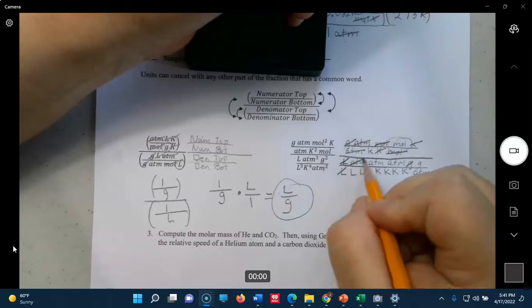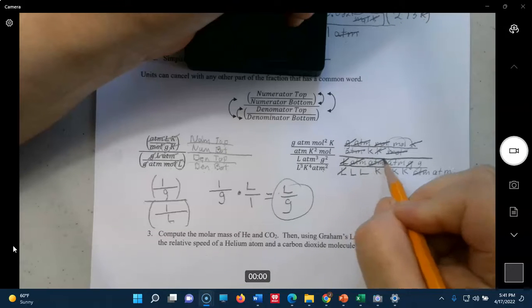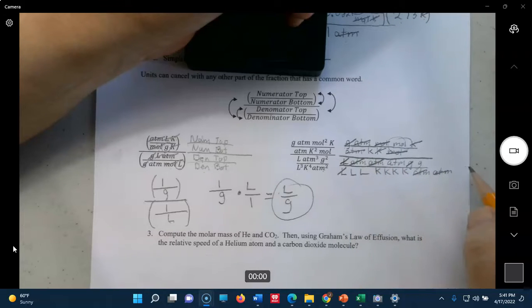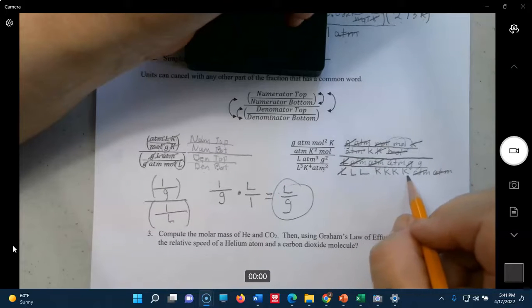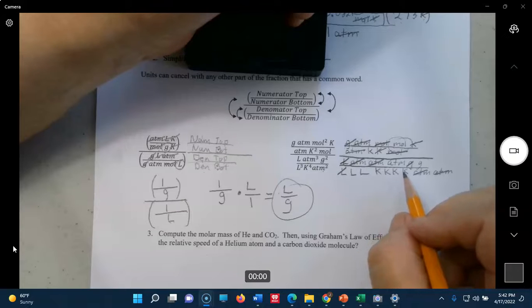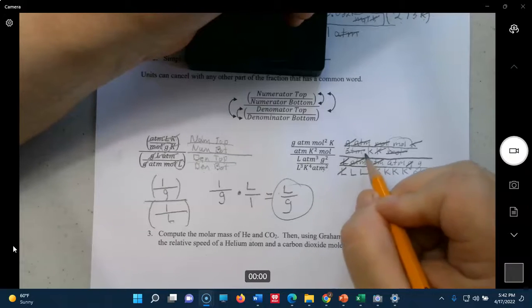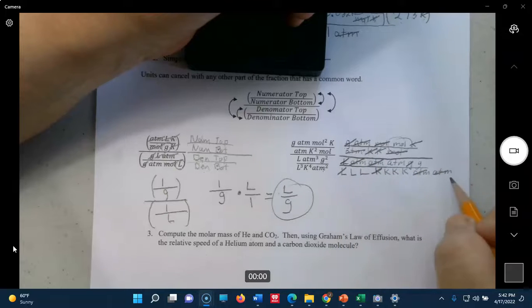We have atmosphere, denominator top, denominator bottom. Again, atmosphere, denominator top, denominator bottom. And Kelvin, we don't have any other, oh, we do. Numerator bottom, denominator bottom, so that cancels with one of those.